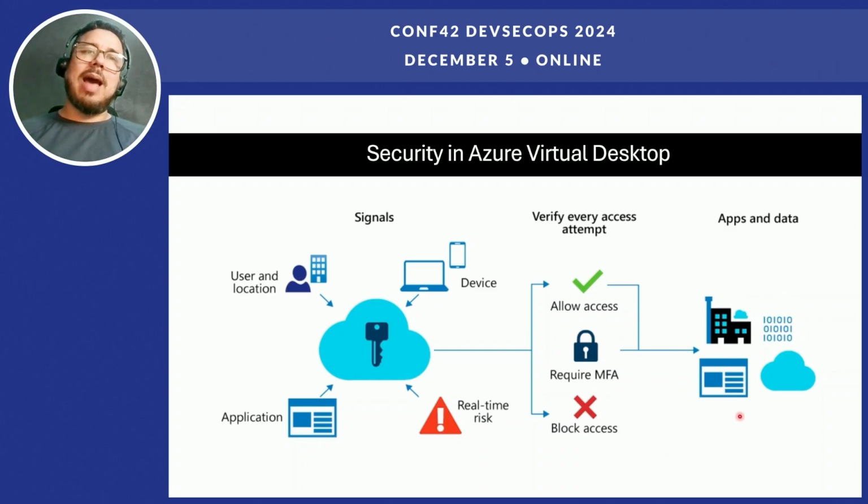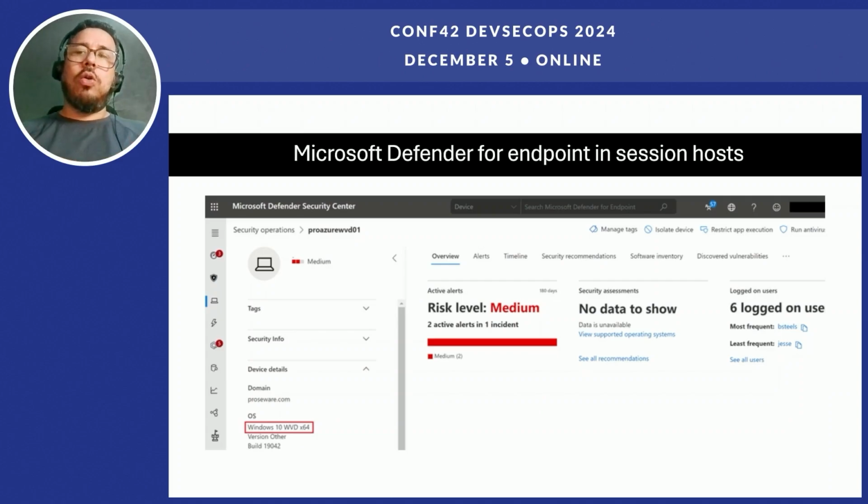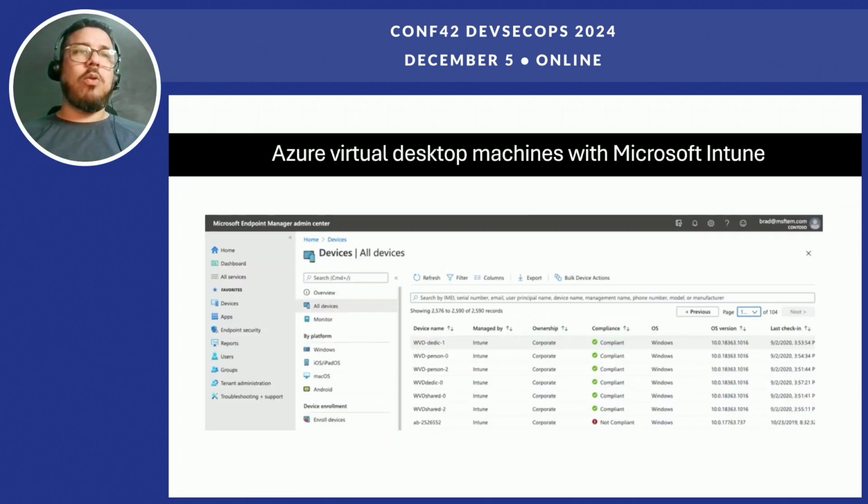So the first layer is related to authentication. If the user cannot authenticate in Azure Virtual Desktop, they cannot access the environment. Then, in all session hosts, we can use Microsoft Defender for Endpoint, so we have our malware protection layer covered with this solution. And also we can monitor all the behavior of the OS in our environment.